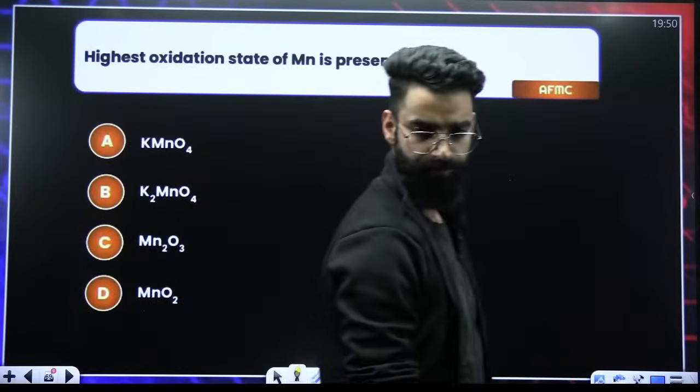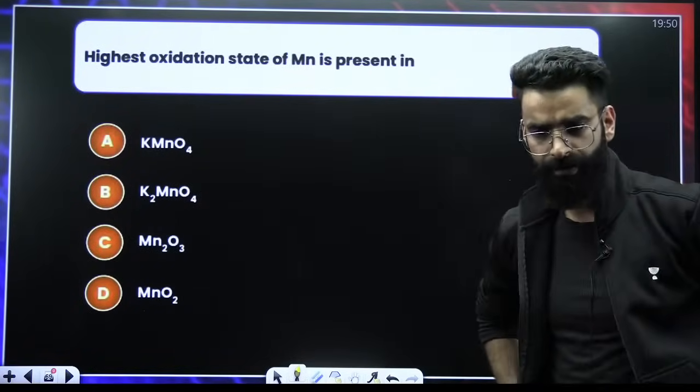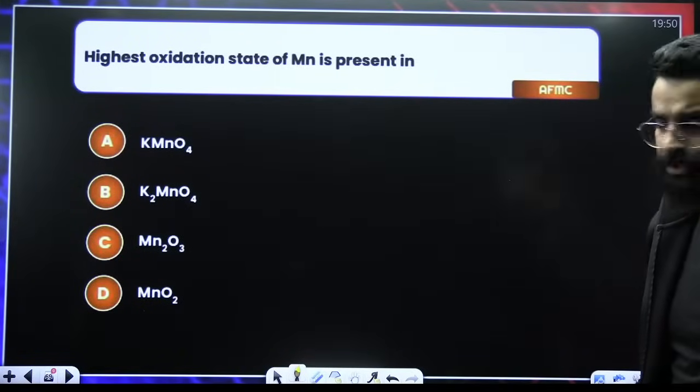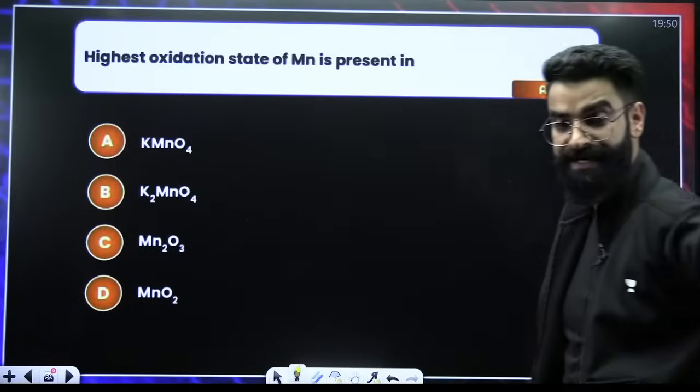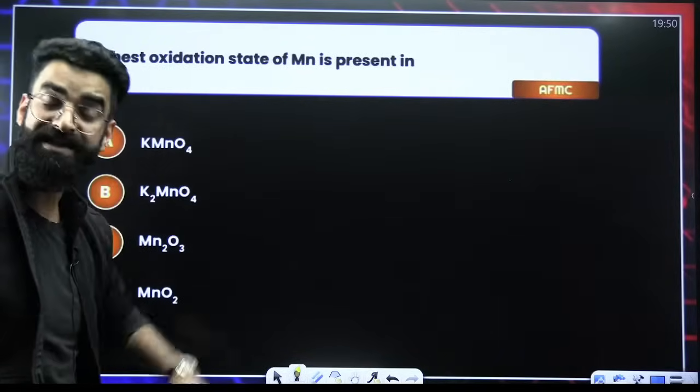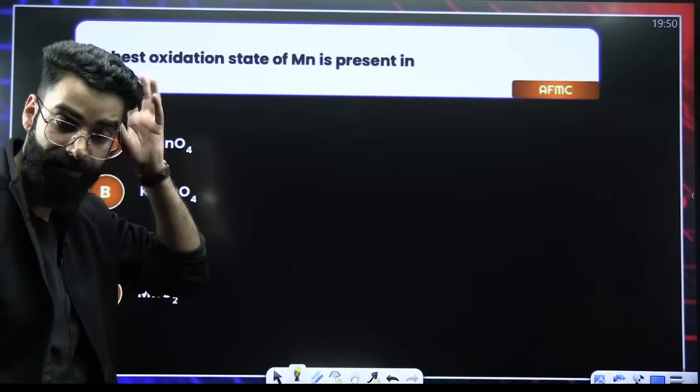Look at this particular question. What do you think about this one? Highest oxidation state of manganese. Manganese shows the maximum oxidation state of +7. You should know it.